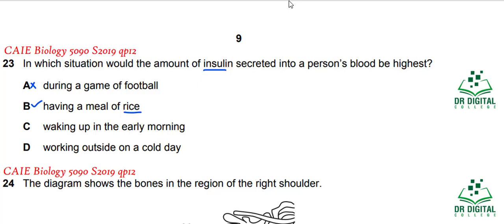Waking up early in the morning, the whole night blood sugar level is lowered. So early in the morning, sugar level is already low, so insulin secretion cannot be increased. Working outside on a cold day will be losing a lot of heat, for which ATP energy is required, which is coming from the respiration of glucose. Working is also using glucose, so blood sugar level is already getting down, so insulin will not be secreted to further lower the blood sugar level. So C is wrong, D is wrong. So the answer for question 23 is B.